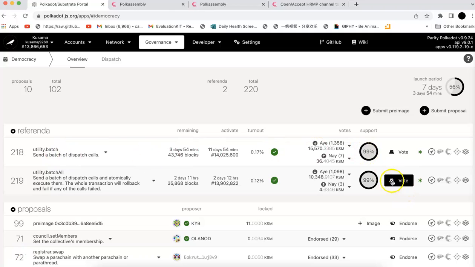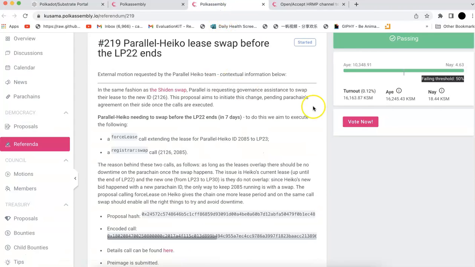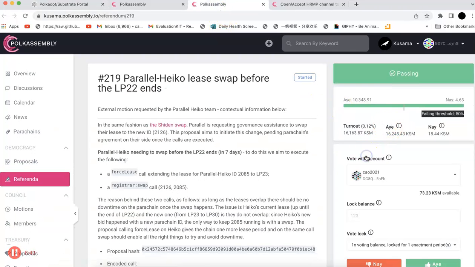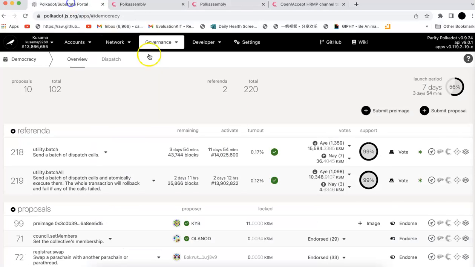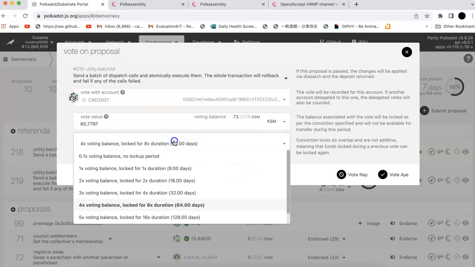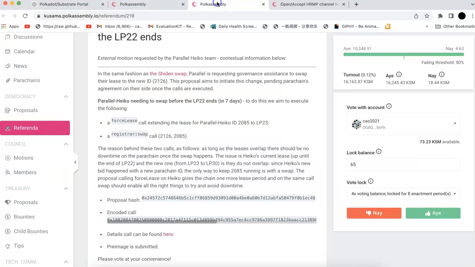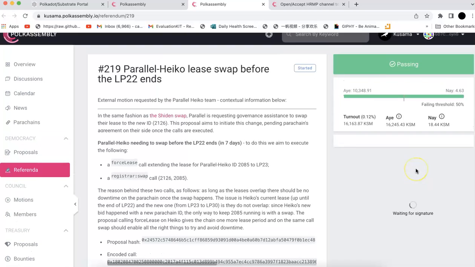I can do it here, but as another demo, I will also show you what happened here. I will just do the same thing. Let's say I put 65, and I put 3 or 4 times, but here it didn't show the number of days. If you want to know the number of days, you have to check it here. It's 64 days, and so I'm going to vote yes. Be careful, because if you put 64 days, that means you are going to lock your KSM for 64 days, so you cannot use them.